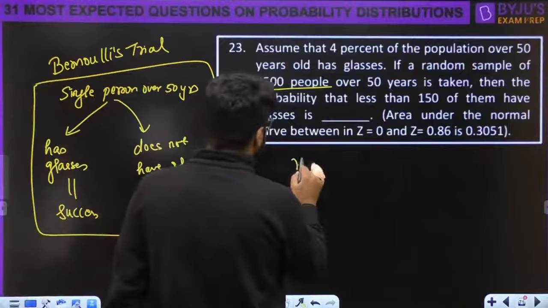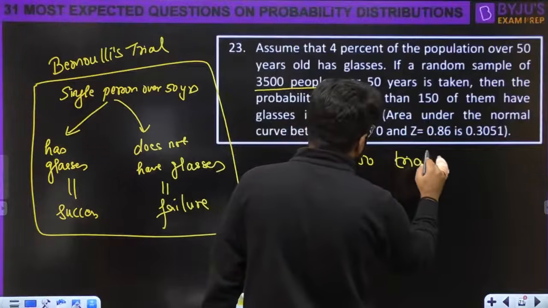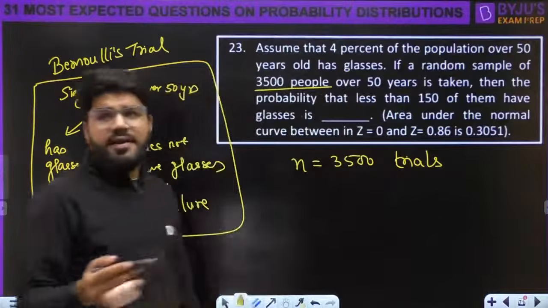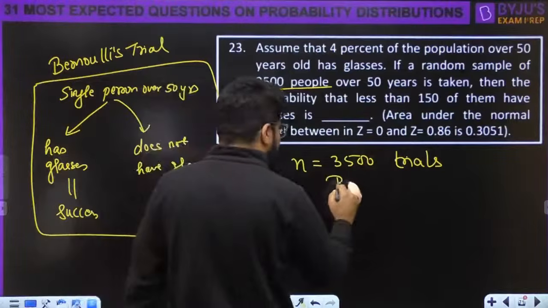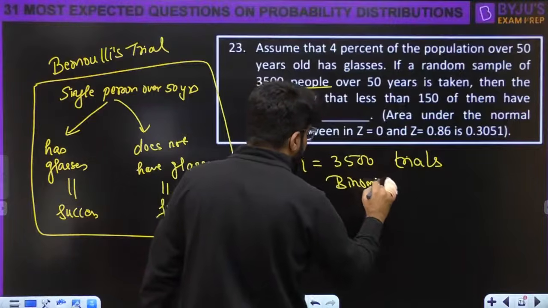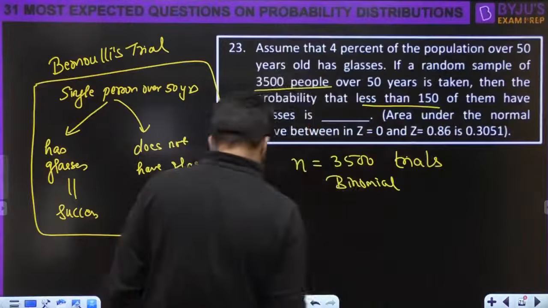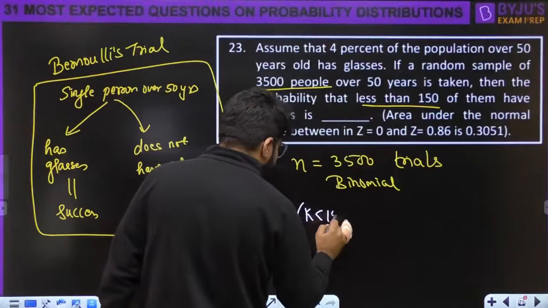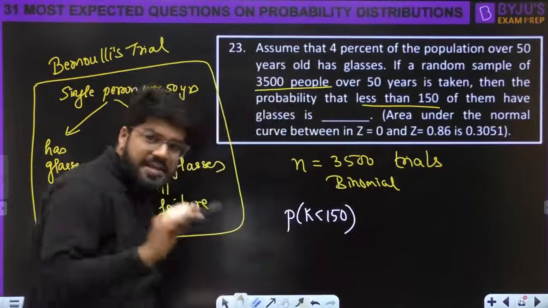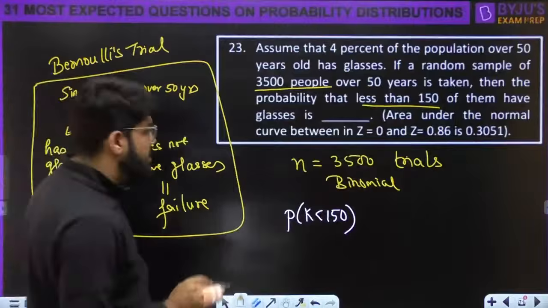यहां पे अब बोला है n is equal to 3,500 trials. So when you have repeated independent trials, it becomes a binomial distribution. For repeated trials, you will have to use the binomial formula. अब देखोगे यहाँ पे, less than 150 of them have glasses, you need probability k less than 150. It's a binomial question, but it's unsolvable for human beings. Why?